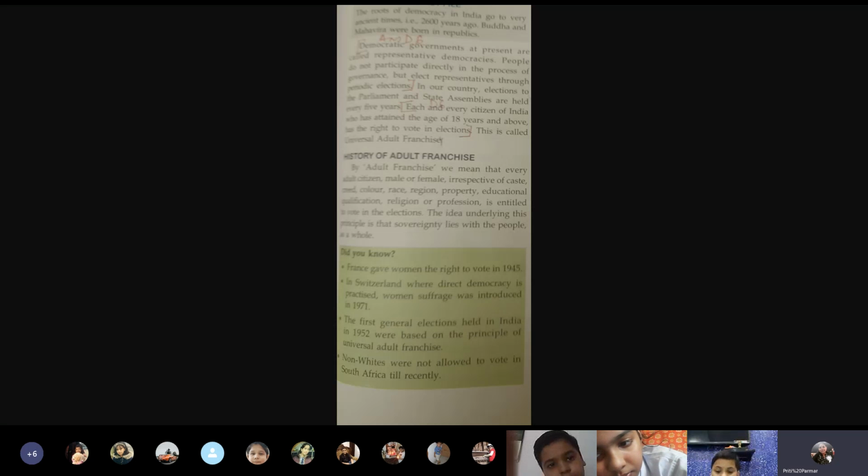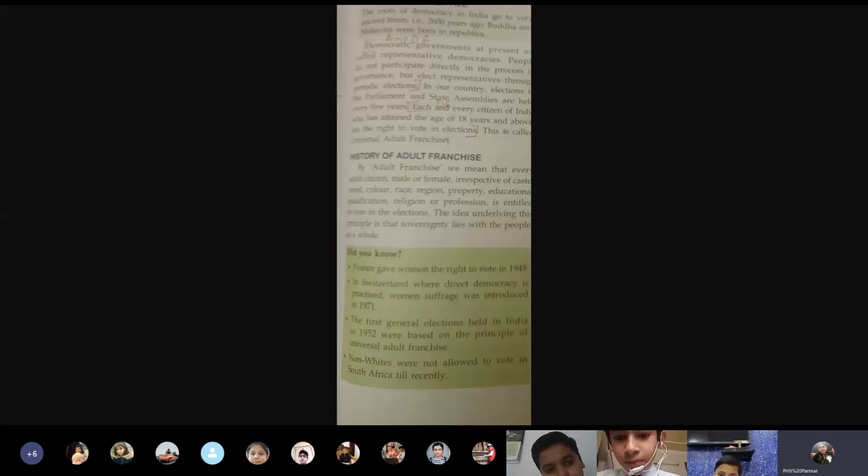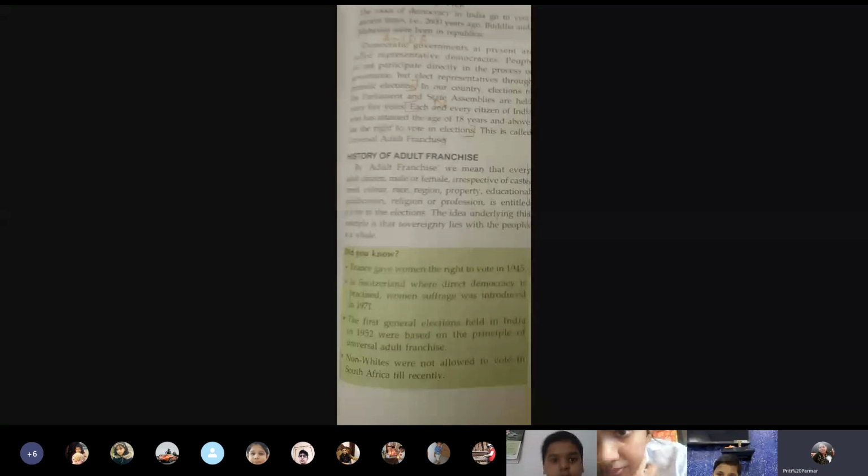In those elections, India was the country which followed universal adult franchise. That means ever since the elections happened in India, it gave rights to all, irrespective of their caste, color, creed, sex, religion, property, rich or poor, whatever. Indians believed that all should be given the right to vote.